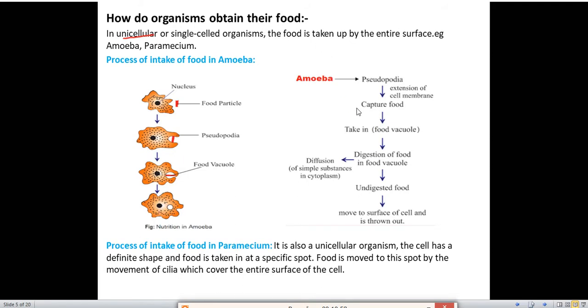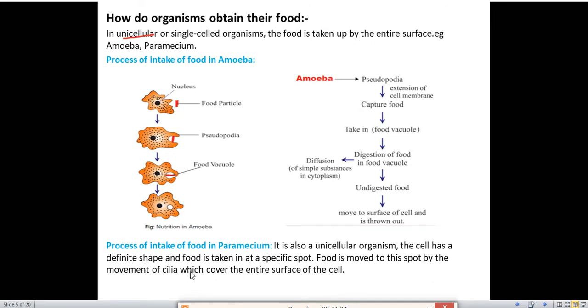Okay, now we'll have a recap of this process through a flowchart. Amoeba, with the help of pseudopodia, pseudopodia means false feet, will take up the food, capture the food. After that, they will form a food vacuole. Inside the food vacuole, digestion of food will take place, and diffusion of simple substances in the cytoplasm will also take place. After that, what will happen? Undigested food is thrown out of the body, which is not used by amoeba. So this is the process of digestion in amoeba. Which type of nutrition takes place in amoeba? Holozoic nutrition. You have to remember that.